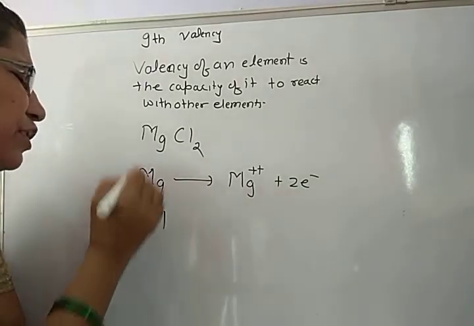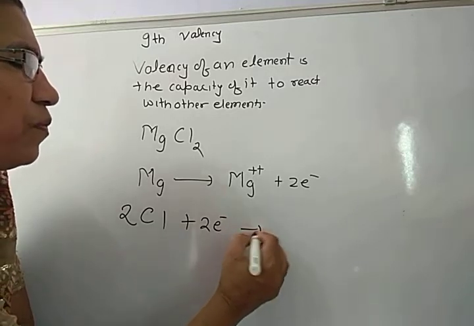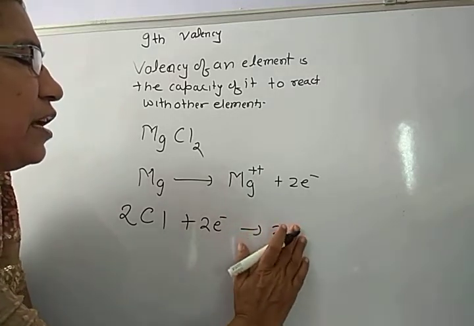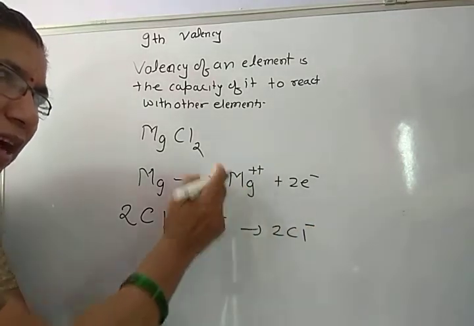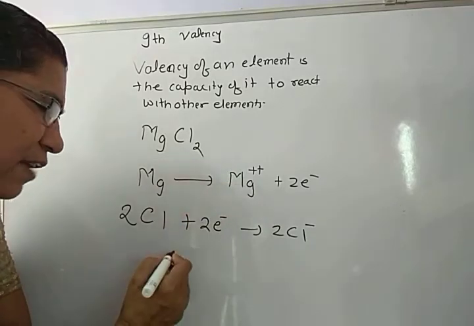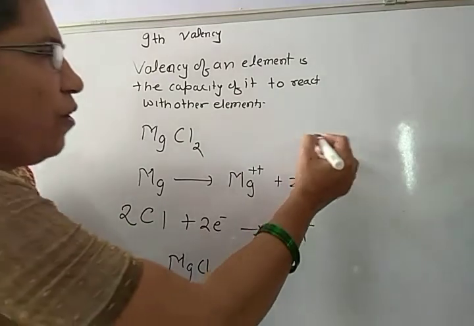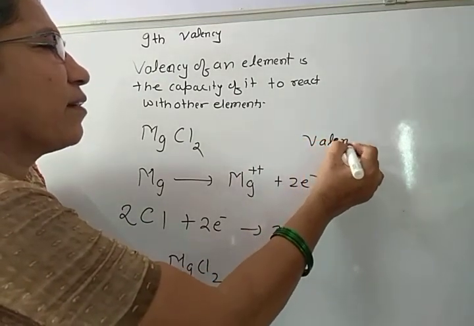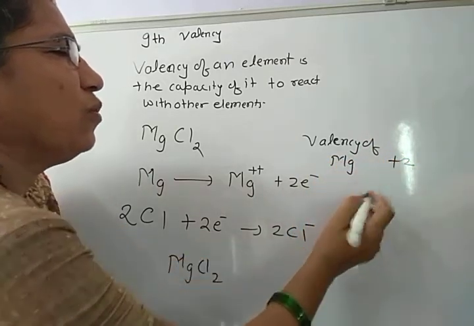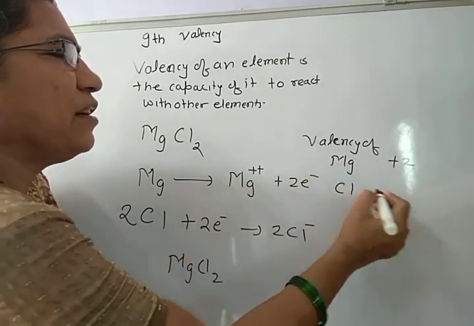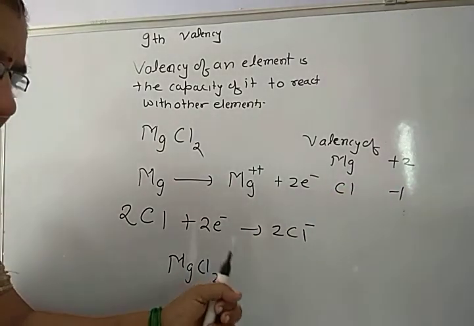Therefore there come 2 Cl atoms to accept these 2 electrons to form 2 Cl negative ions. Now these 2 Cl negative ions are balanced with Mg double plus and they form MgCl2. Therefore valency of Mg is plus 2, whereas valency of Cl is minus 1. So in this way we can find out the valency. Understood?